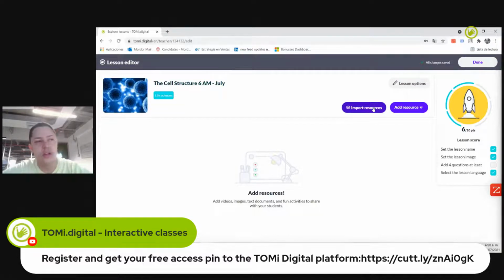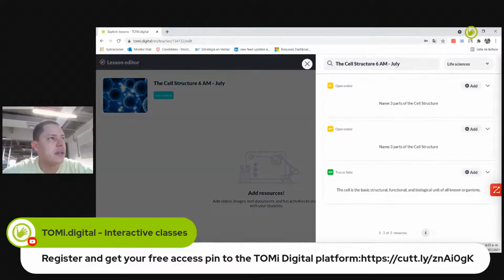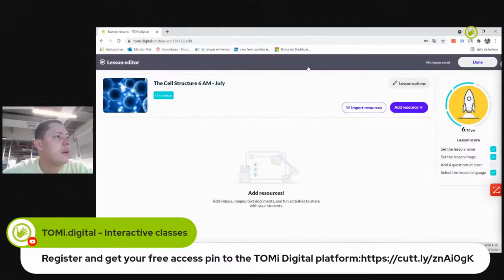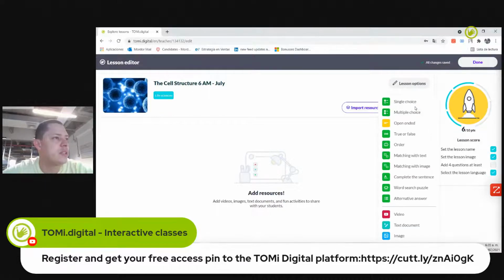So I can go to my filter, import resources from other classes that are related to the cell structure, or I can add resources from scratch.